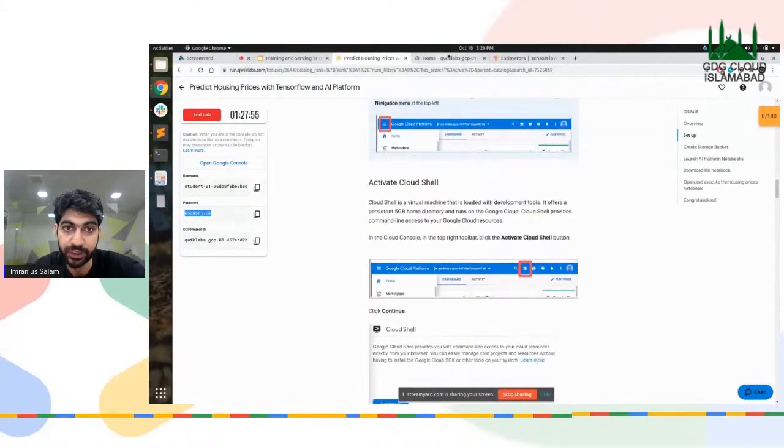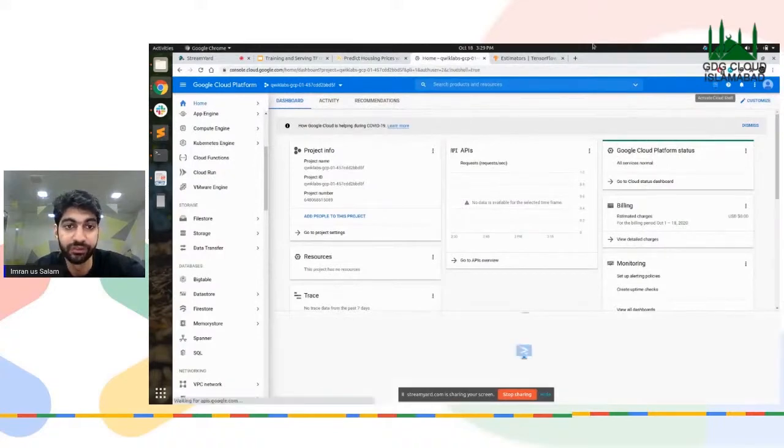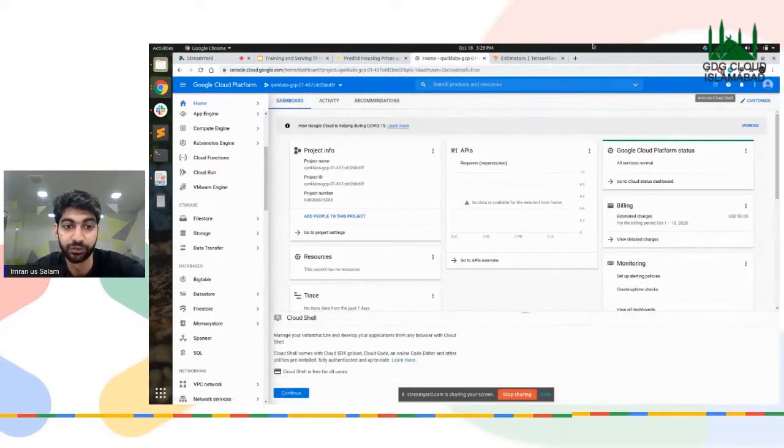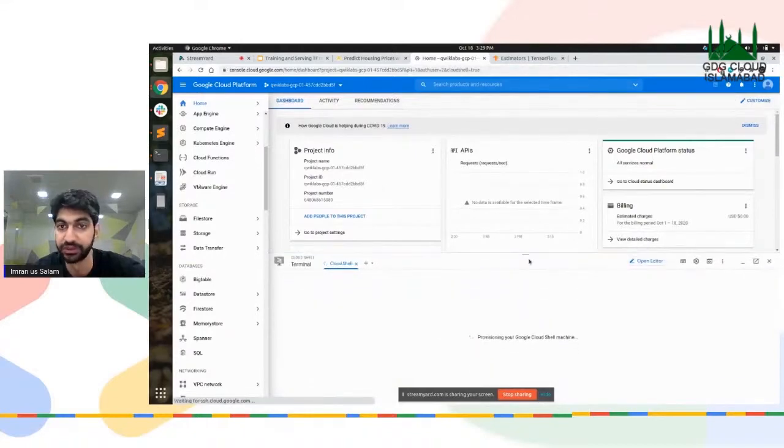Okay. Now we're going to activate our shell. Now Google Cloud provides us with a console, so it's basically like a VM. It's a VM with which you can access your Google Cloud platform, and it's browser based, so you can actually do that over the browser as well, right? So it's this particular button. When you click on it, the shell activates, and it's on the lower part of your screen. I'm going to wait for it to activate.